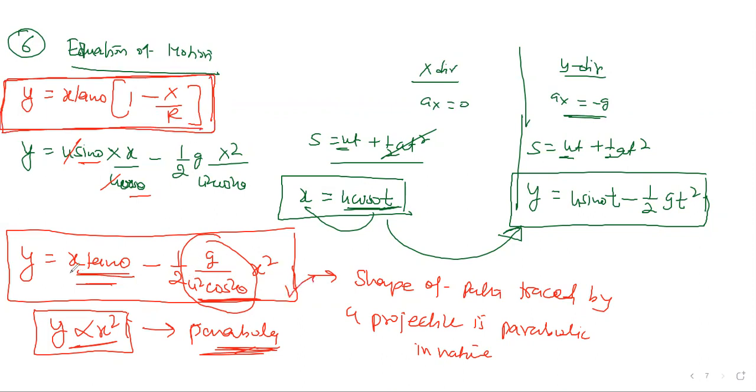If you cannot see it clearly, y is equal to x tan theta minus half g by u square cos square theta into x square. Or in this range format, y is equal to x tan theta into (1 minus x by R). This is very, very important. So what I'm doing first is writing all the possible points they can ask about this. Then I'll discuss questions on these equations, right? So this was the 6th point we learned. Now let's move on and learn the next point.